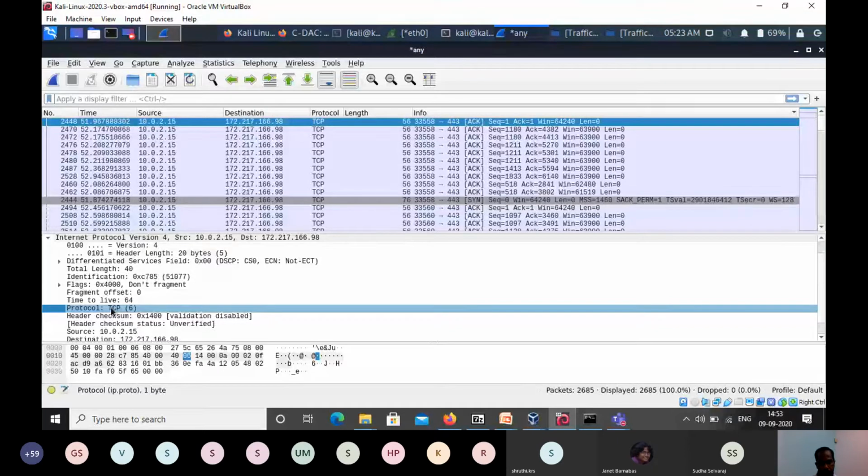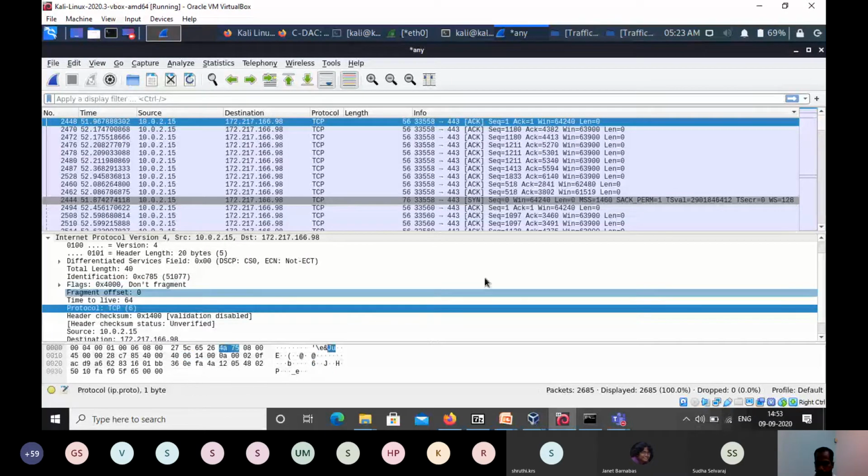But in the actual packet, you will see only the corresponding entry in binary. Wireshark provides a human-readable option, and that's what it is adding. It should be only 6, but here it is shown as TCP, and you can see the don't fragment details also.